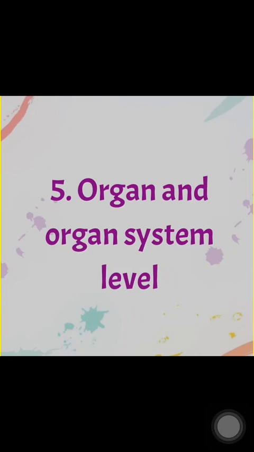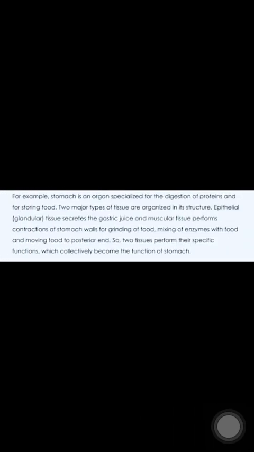When we are talking about level 5, that is organ and organ system. When different type of tissues combine together and they perform a similar function, it is known as organ. For example, our arm is an organ that performs a single function. Here is another example of stomach, that is an organ that is specialized for the digestion of protein and for storing food.